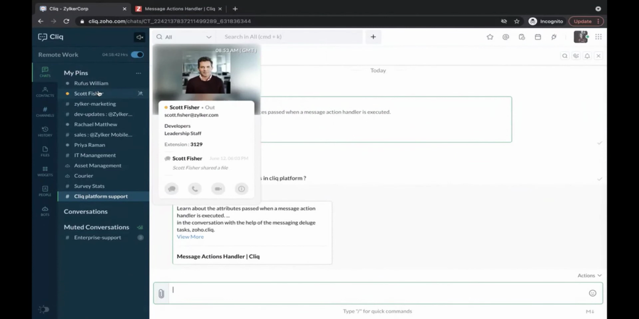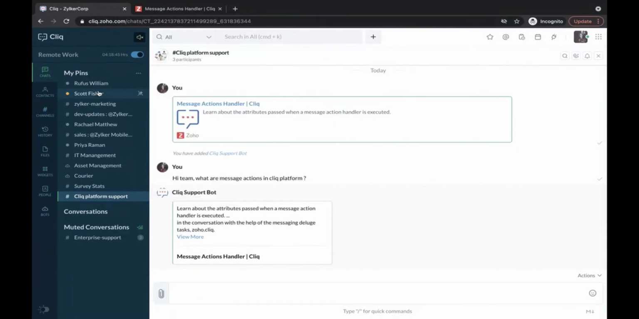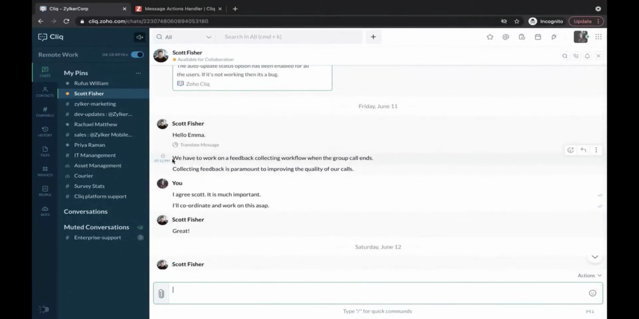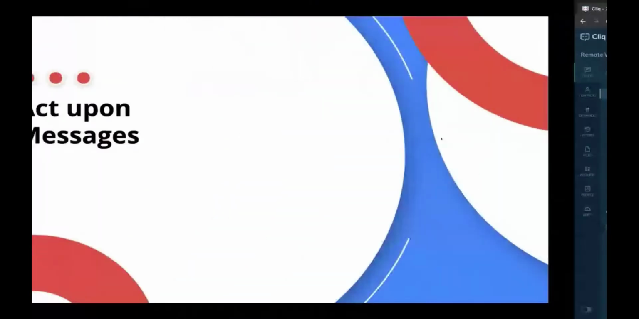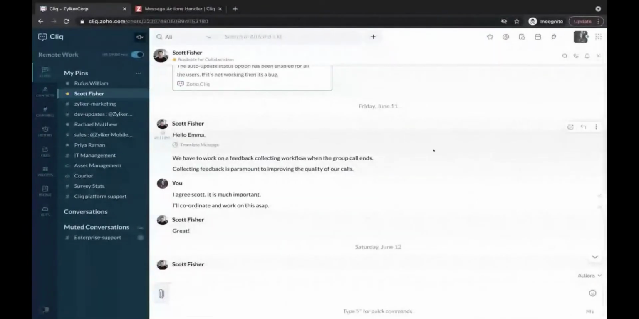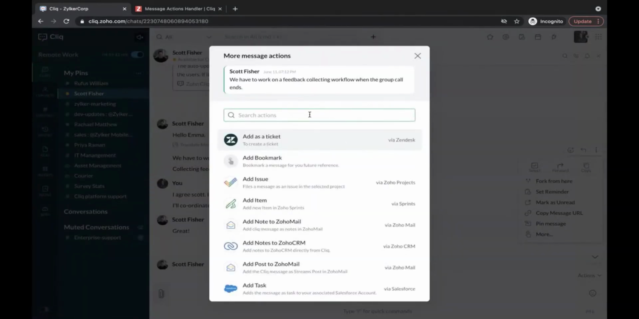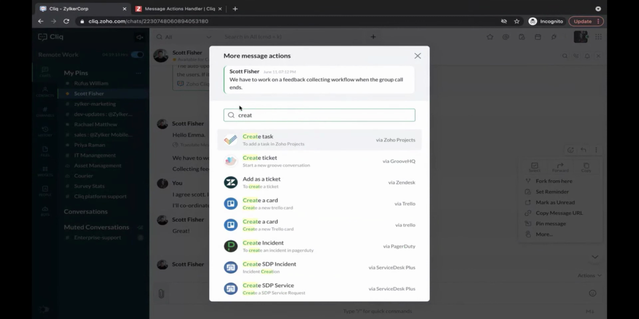So this person called Scott Fisher is my manager, and I've had an interaction with him earlier. Here, Scott has told me to work upon a feedback collection mechanism when the group call ends. So what I'm going to do now is act upon this specific message. I'm going to create a task from this message. If I hover over this message, I'll see an options menu. Click upon it, and I'll see more options. Here I'll search for create task.